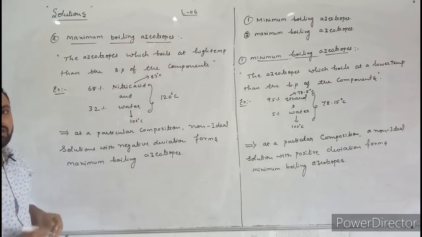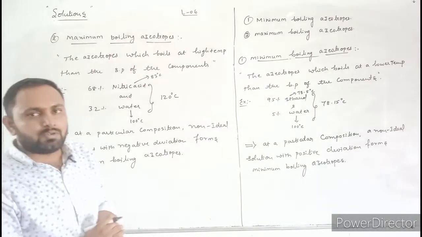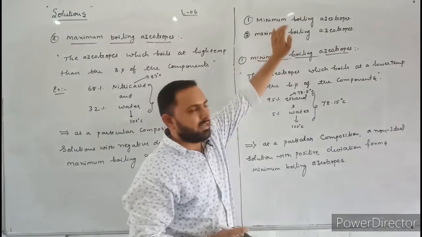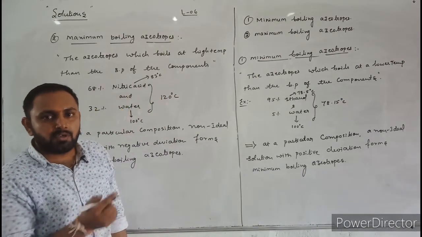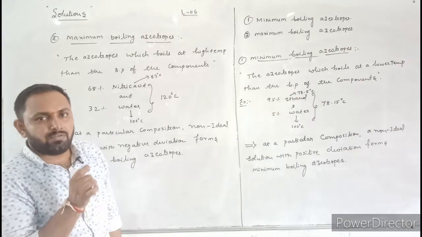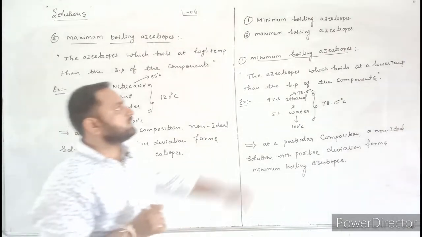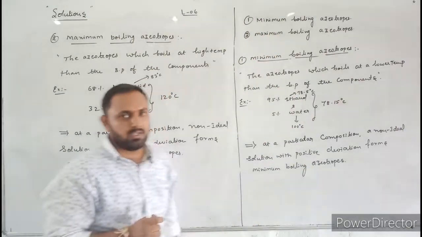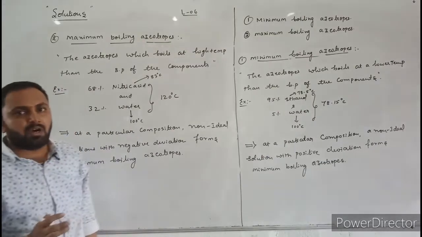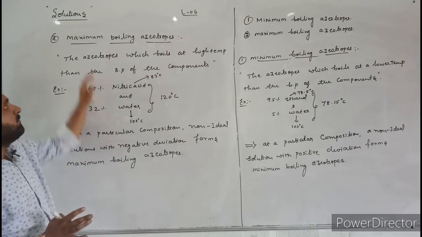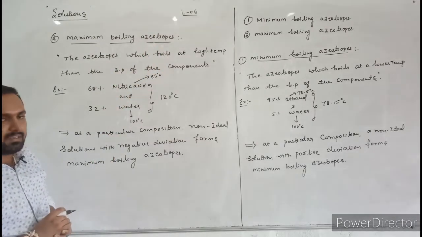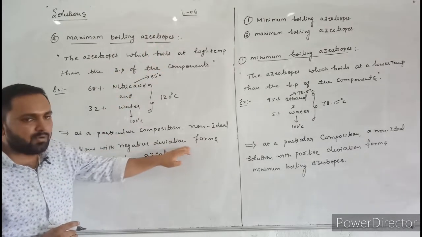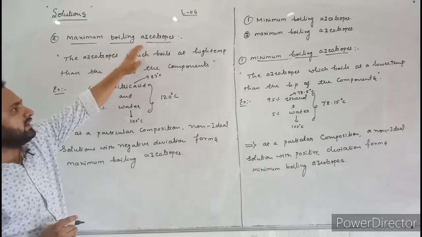Now tell me which type of non-ideal solutions form minimum boiling azeotropes. The non-ideal solutions which show positive deviation. Such type of non-ideal solutions give minimum boiling azeotropes. Then now tell me which type of non-ideal solutions give maximum boiling azeotropes. The non-ideal solutions with negative deviation give maximum boiling azeotropes.